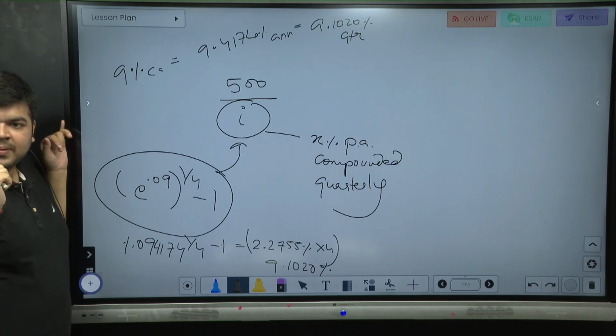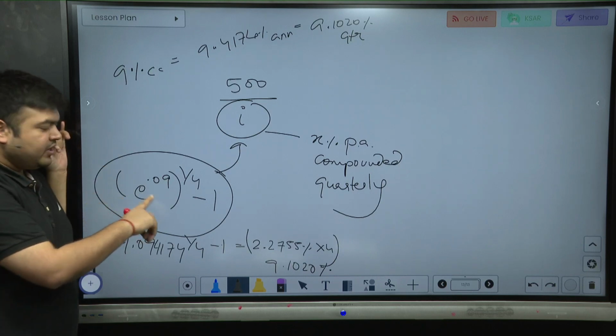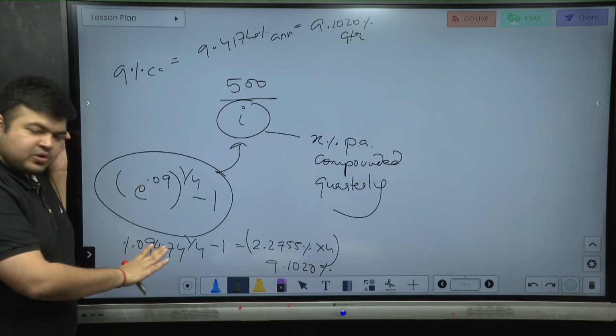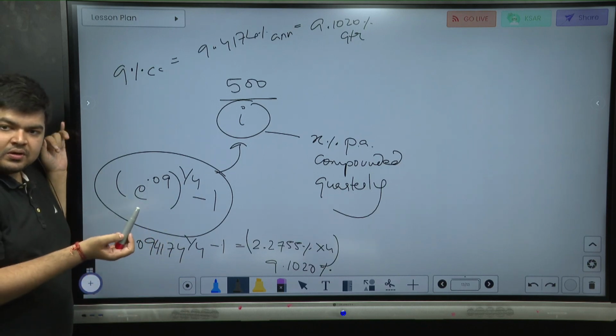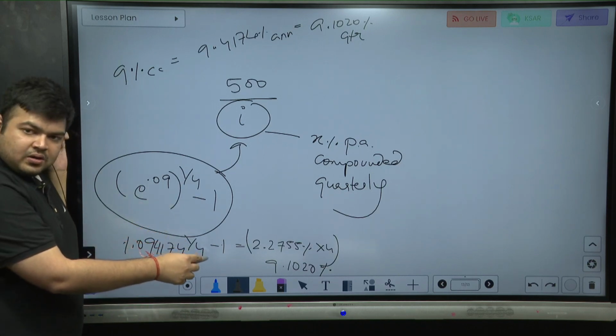Problem? Tell me, where is the problem? Here we can convert this into EAY. So how is EAY obtained? E to the power 0.09, which is 1.094174. This is per annum compounding. What is quarterly compounding? To the power 1/4 minus 1 into 4.